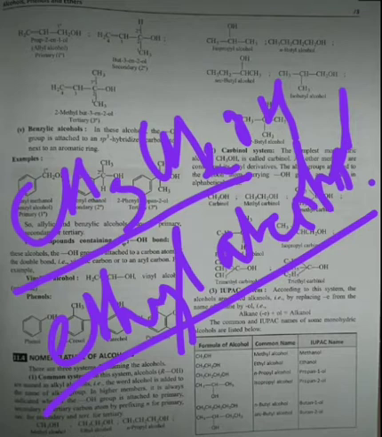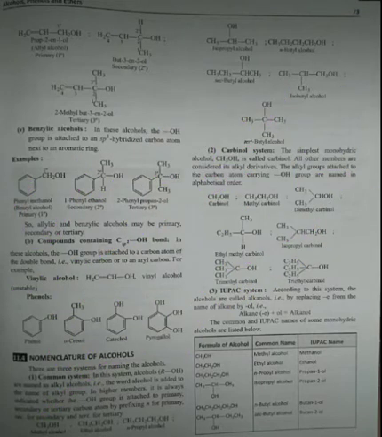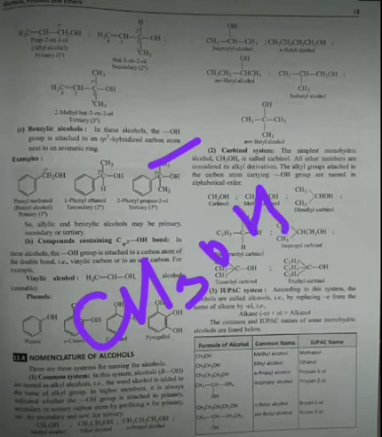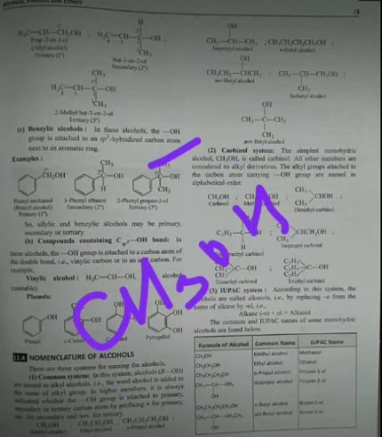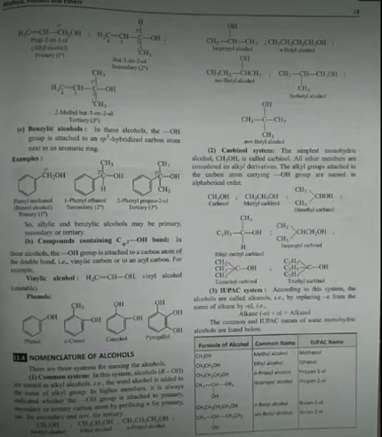Now students, let us see the very second system, that is the carbinol system. Here, the simplest monohydric alcohol, that is CH3OH, is assumed as carbinol. It is named as carbinol, and the consecutive alcohols will be termed with carbinol.